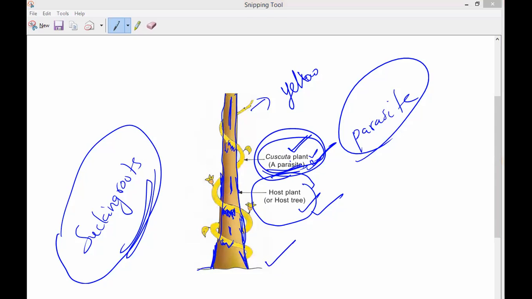These penetrate into the host plant, and this parasite sucks the food materials from the host through these special roots only. That special root is called sucking roots. What is the meaning of penetrate, Mari? I am saying a new word. Penetrate means going inside. I am penetrating my fingers, means my fingers are going inside.